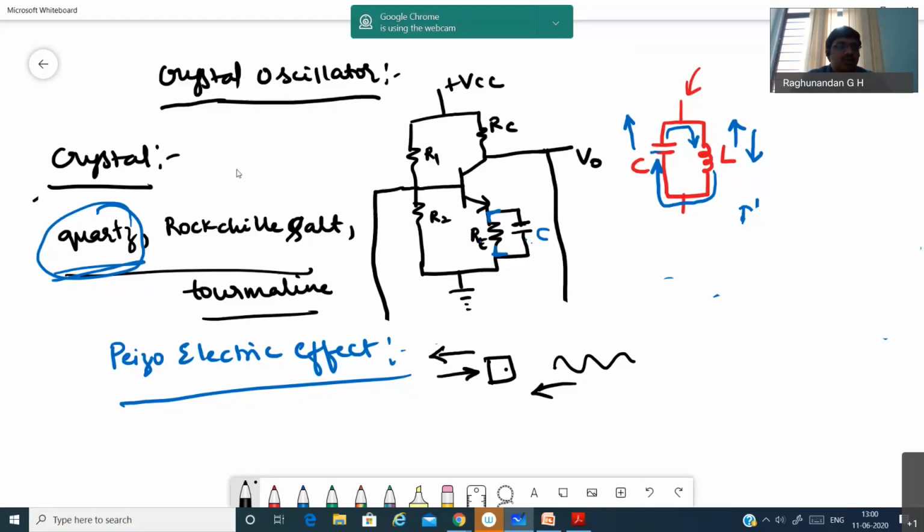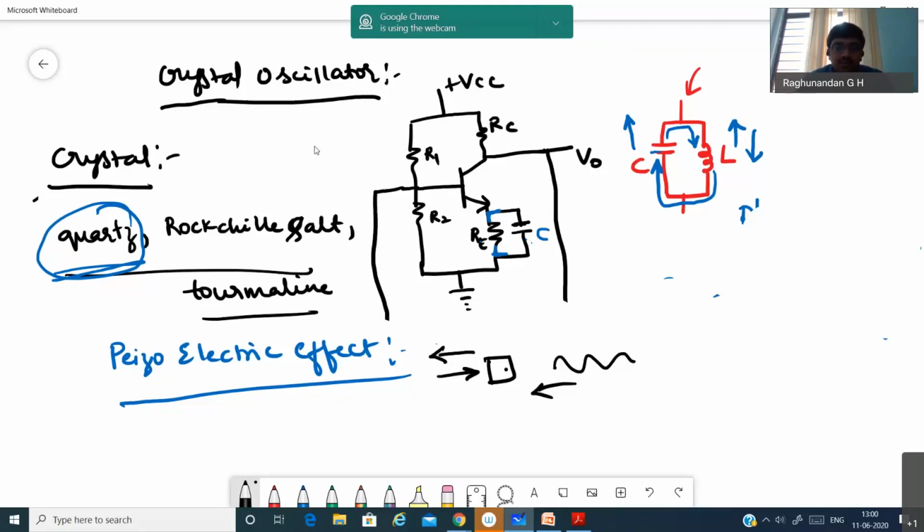Now, why only quartz? Why not rochelle salt or tourmaline? A crystal should not be very hard, and at the same time it should not be very delicate. Rochelle salt is very hard, which makes it difficult to vibrate. Tourmaline is very soft, very delicate to handle. Because of these limitations, we go for quartz crystal.